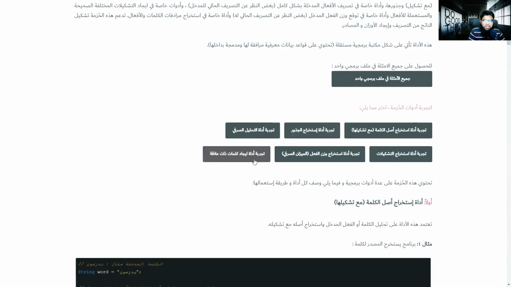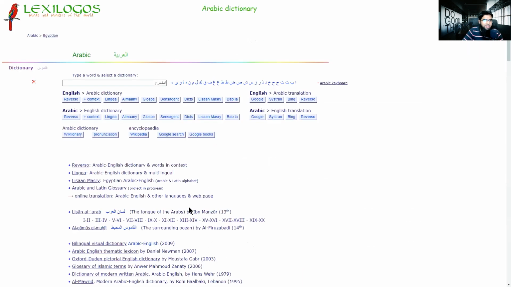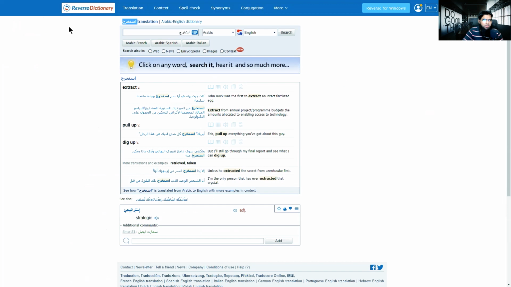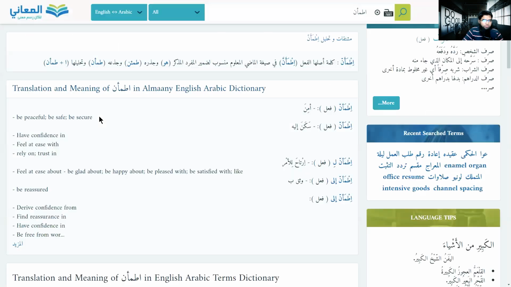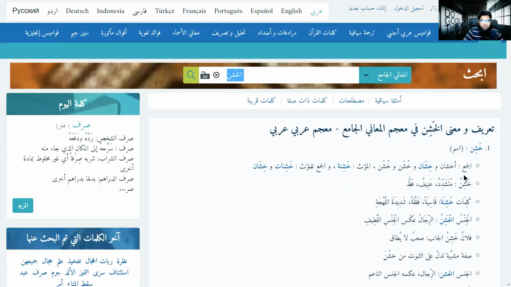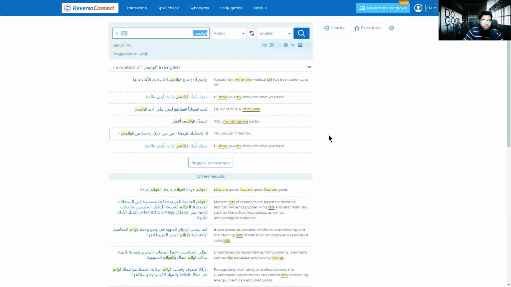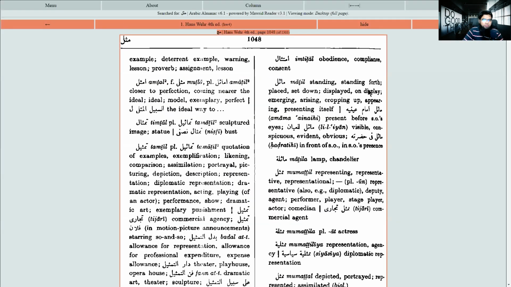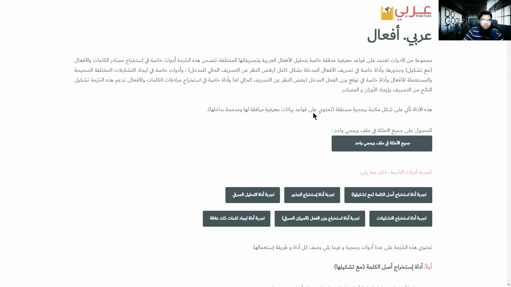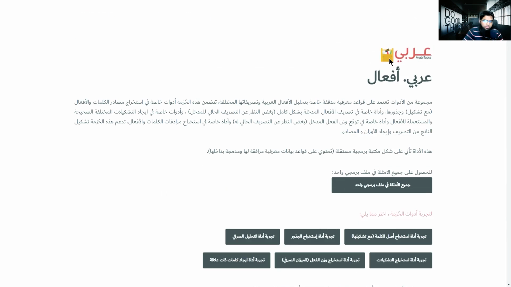Now, like that, you can search for various words. And then you want similar words. This is what we learned. We learned about Google Translate, Lexilogos, Reverso dictionary, Reverso Context, and then Al-Mani, how to find the root letters from Mani. We learned here, yeah? Jizriha. This is where you get the root letter. And then this is Arabic, right? You can search in Arabic, and then you can search in Ejtaal, all these things. And these are all the Arabic tools which you can use.